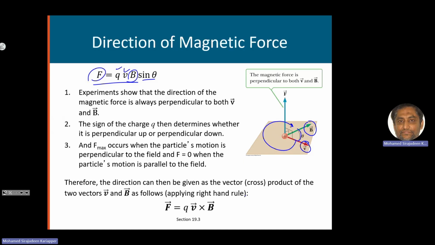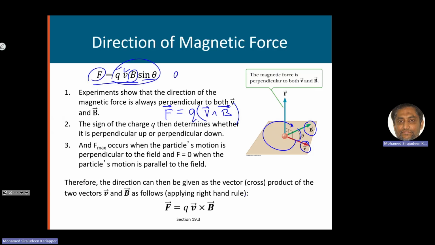We have done this with the torque in mechanics. So you can write the equation as a complete vector equation like this: F = Q, the vector product or the cross product between velocity and the magnetic field. The magnitude will be this because of the definition of the vector product.